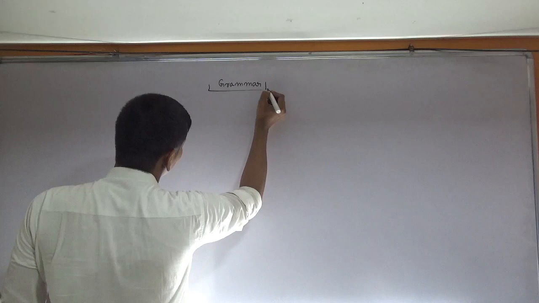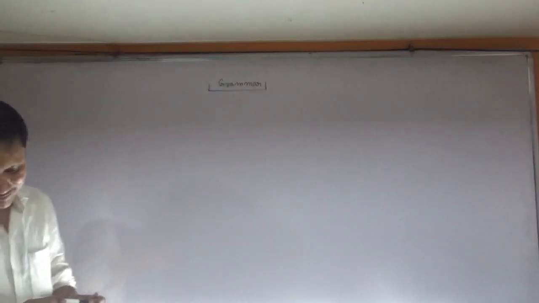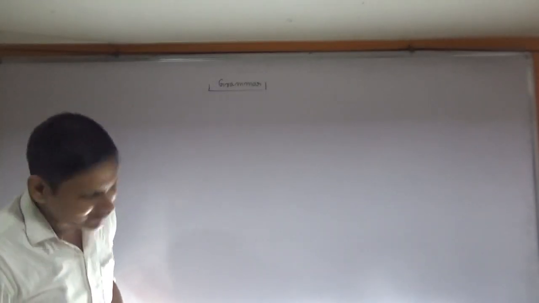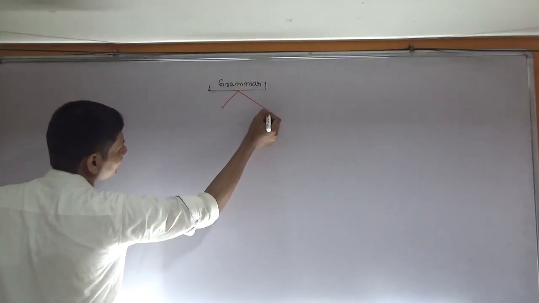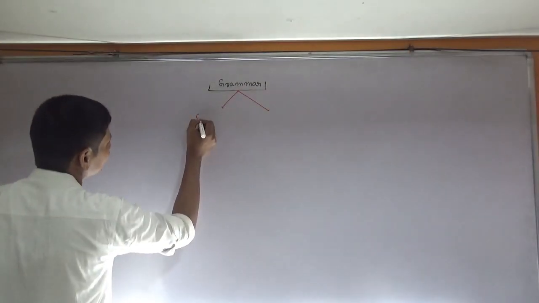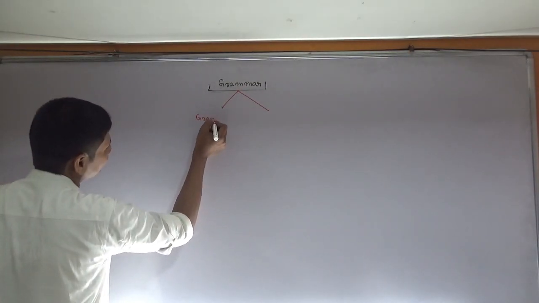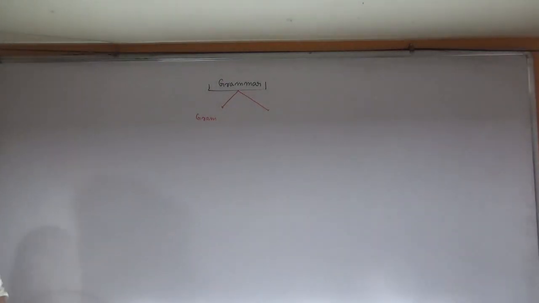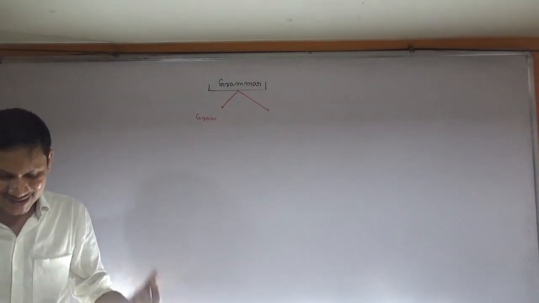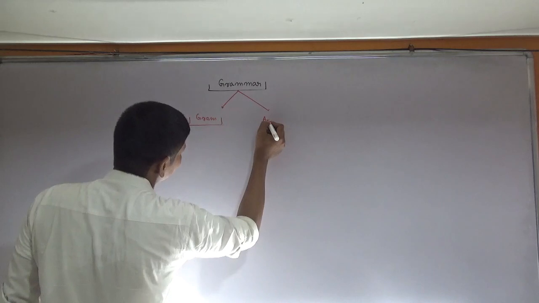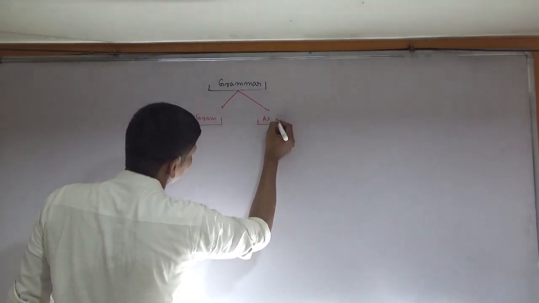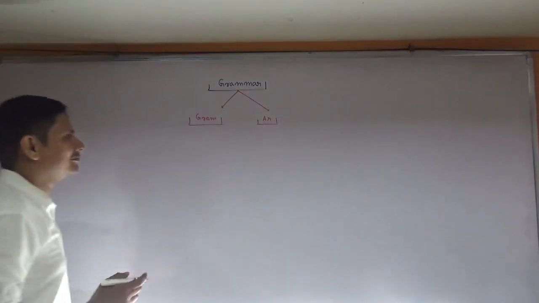Voyage. Grammar. Okay, so if you break the word grammar, you will get first one is gram. After that, r.